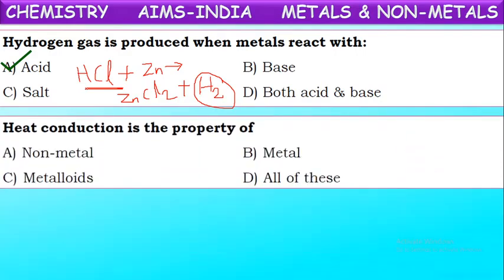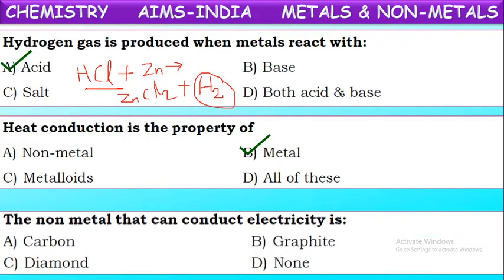Okay, next. Heat conduction is the property of which can conduct heat? Non-metals, metals, metalloids. Which can conduct electricity? Generally, metals conduct electricity. Metals are good conductors of electricity. So the property of conduction belongs to metals.